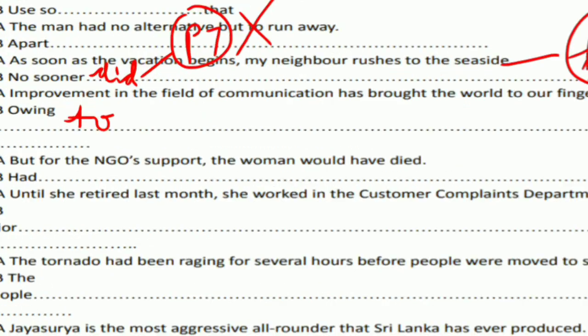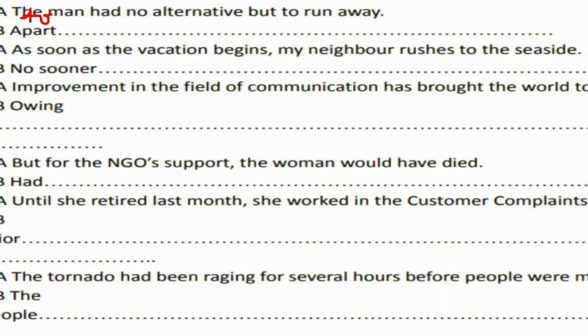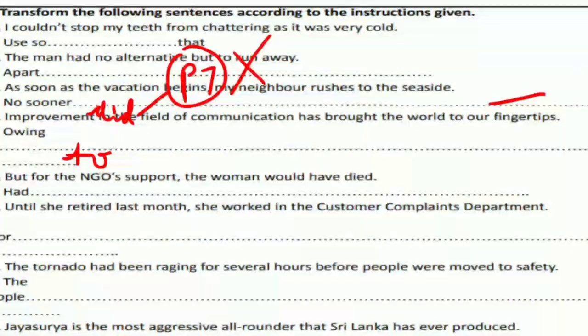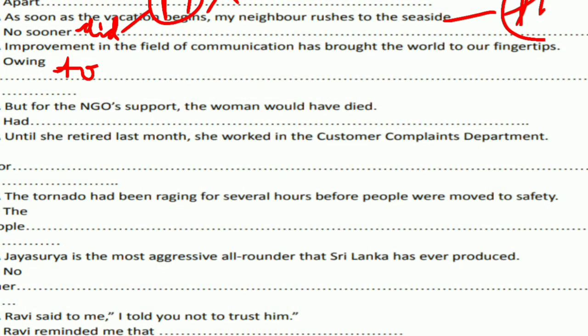Okay, the fifth question. But for the NGO support, the woman would have died. It does not mean that the NGO supported, the woman died. It means that the NGO supported, therefore she could live. So the sentence will be: had not the NGO supported her, comma, the woman would have died.